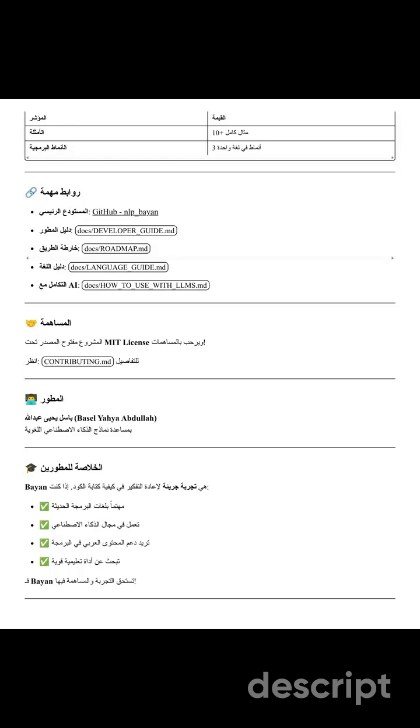Here's the summary for developers. Bayan is a bold experiment in rethinking how we write code. If you're interested in modern hybrid programming, working in the AI field, wanting to support Arabic content in programming, or looking for a strong educational tool, then Bayan deserves your experimentation and contribution.